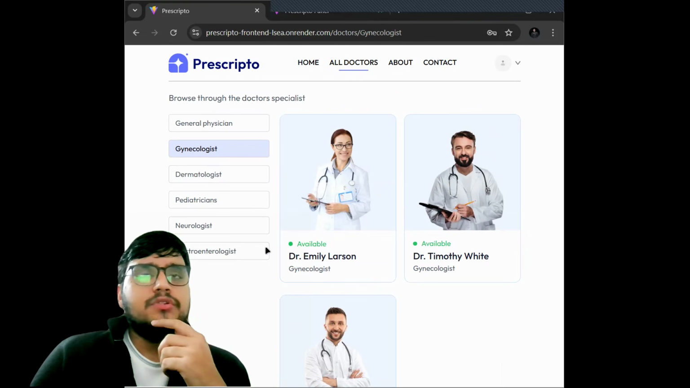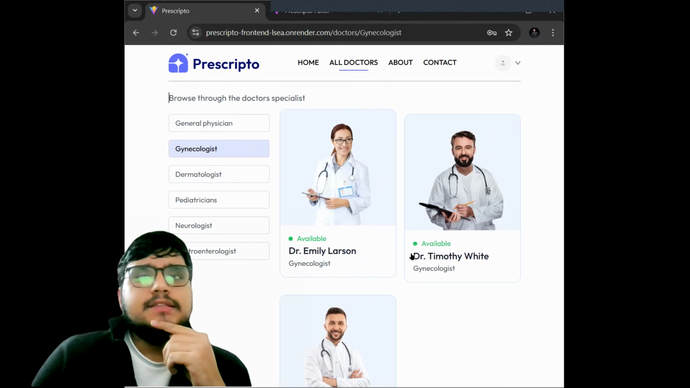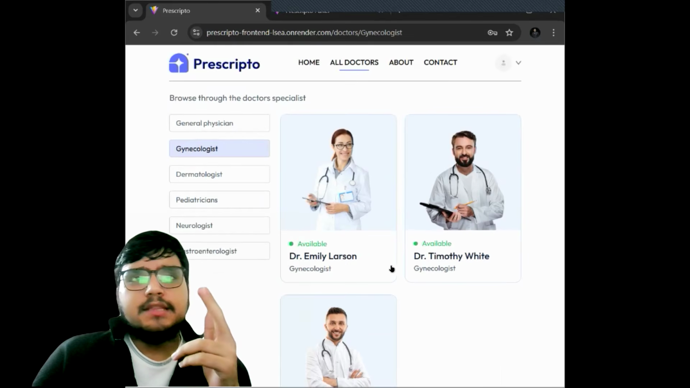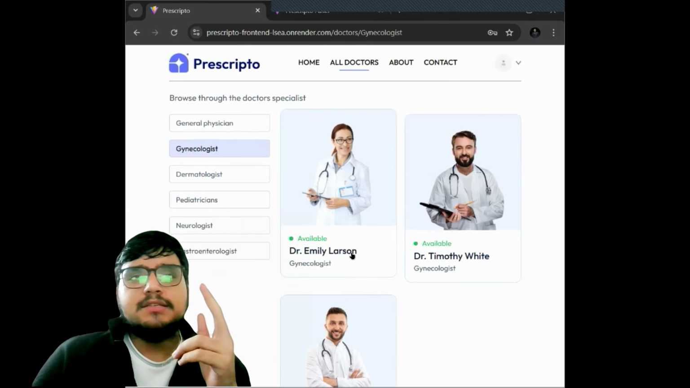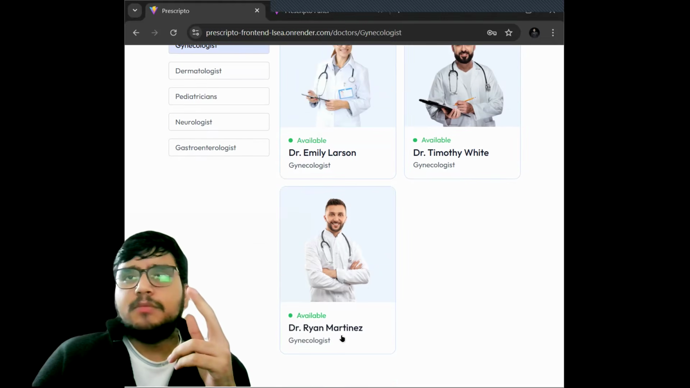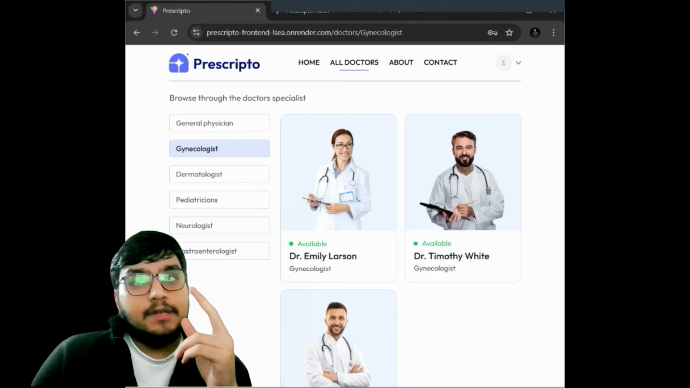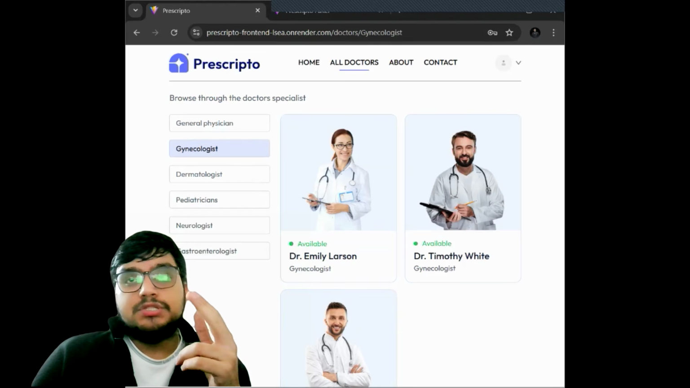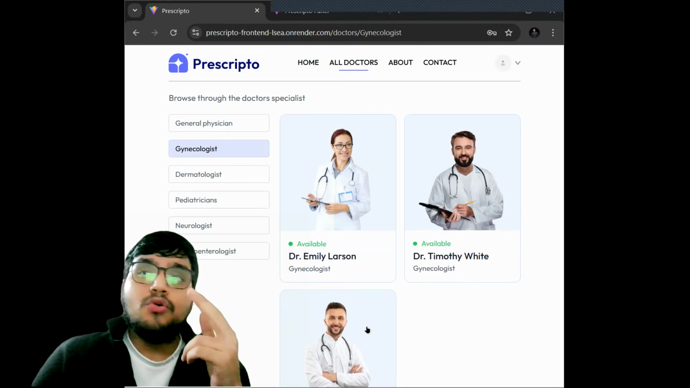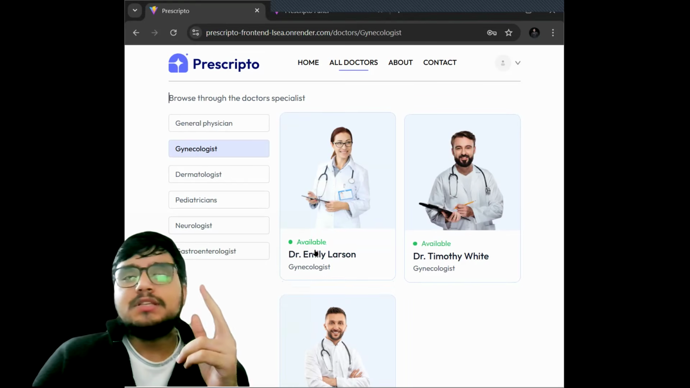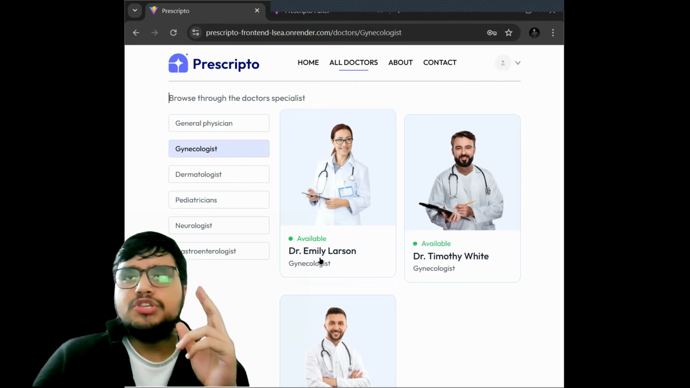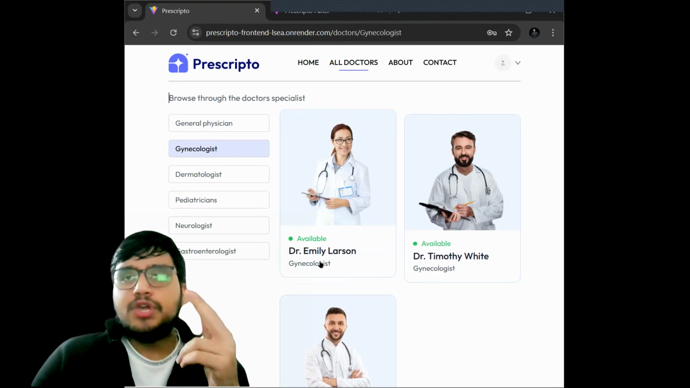So if I go here, I will see that these doctors are visible here. Dr. Emily Larson is currently available, Timothy is available too, Dr. Rayan is available too. But later, when we go to the doctors panel and admin panel, we will see that the doctors can go and manually shut down this availability status. So first, let's focus on what the user panel can do, how we can book the appointment.